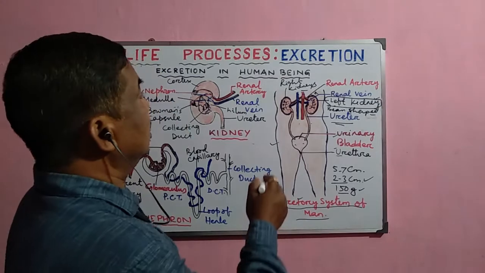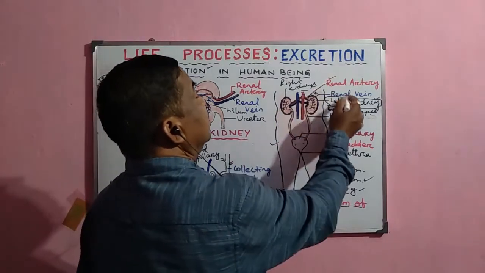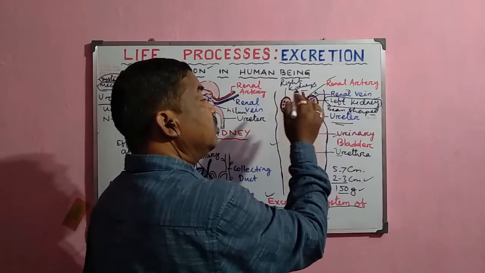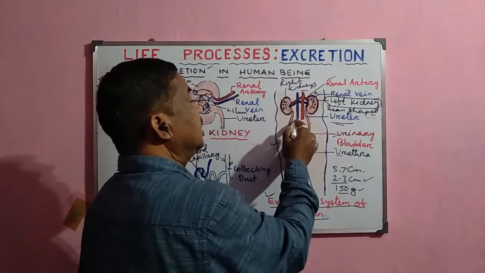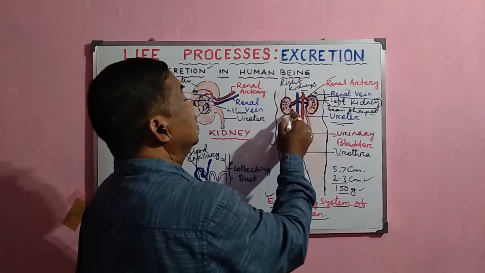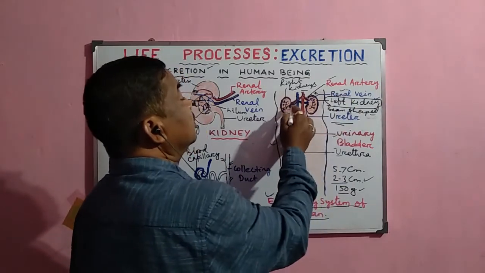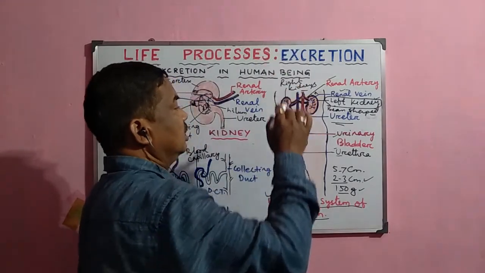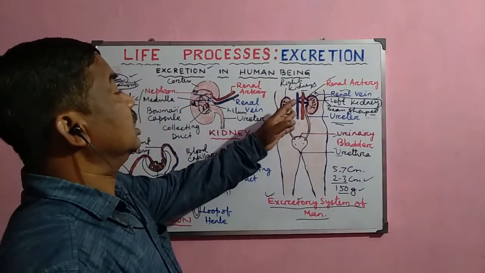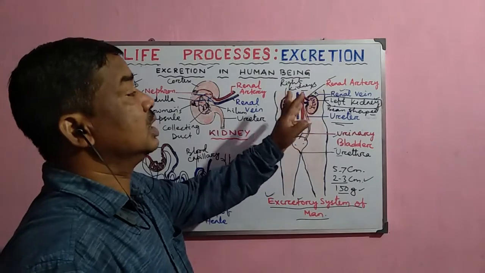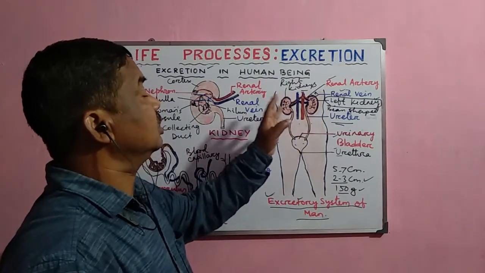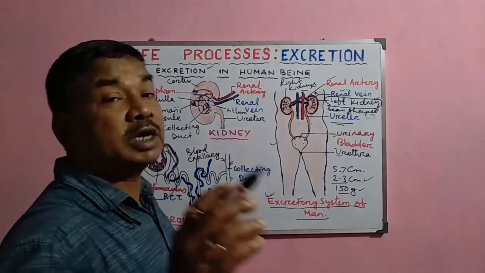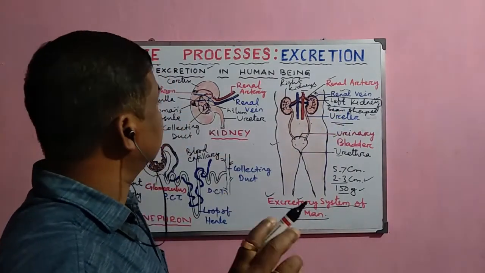Now, these are the blood vessels. The renal artery supplies the blood to both the kidneys for filtration, and this is the renal vein, which collects the blood from the kidney and passes it to the heart again. These are the main important vessels which supply the blood. This is the renal artery, and the renal vein collects the blood from the kidney.